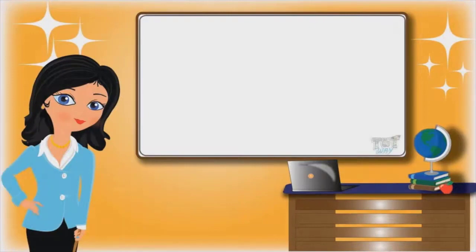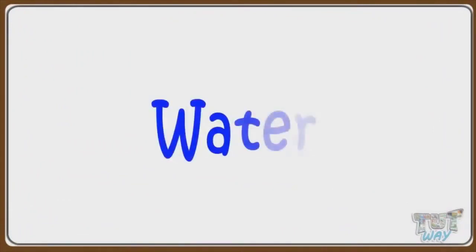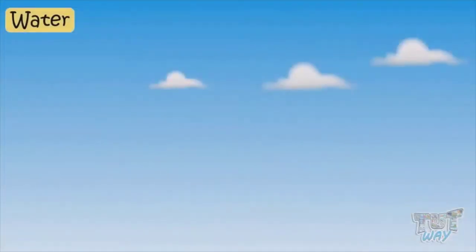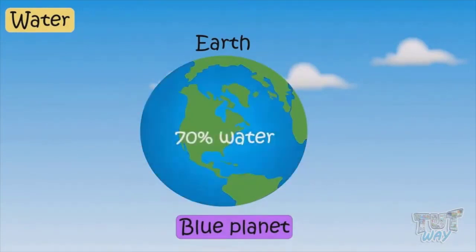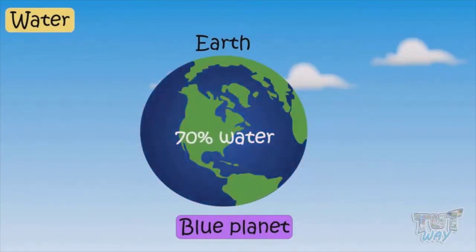Hi kids! Today we will learn about one of the most essential things for life on Earth. That is water. So let's start. Our planet, the Earth, is called the Blue Planet because 70% of the Earth's surface is covered with water. So a big part of the environment is water.